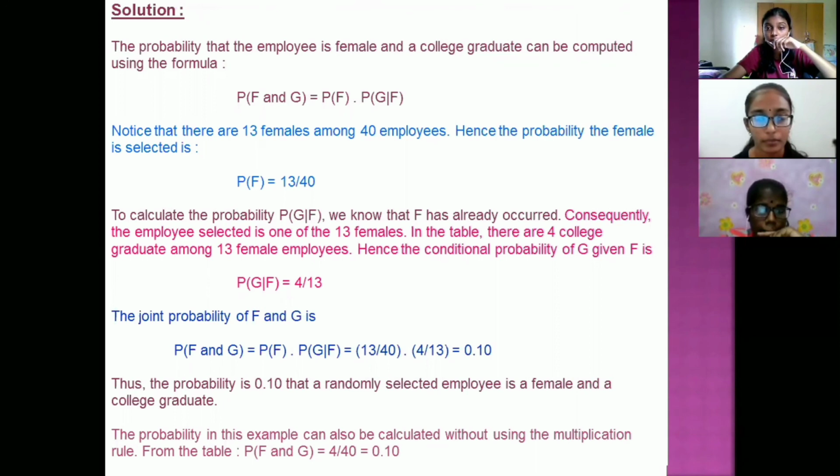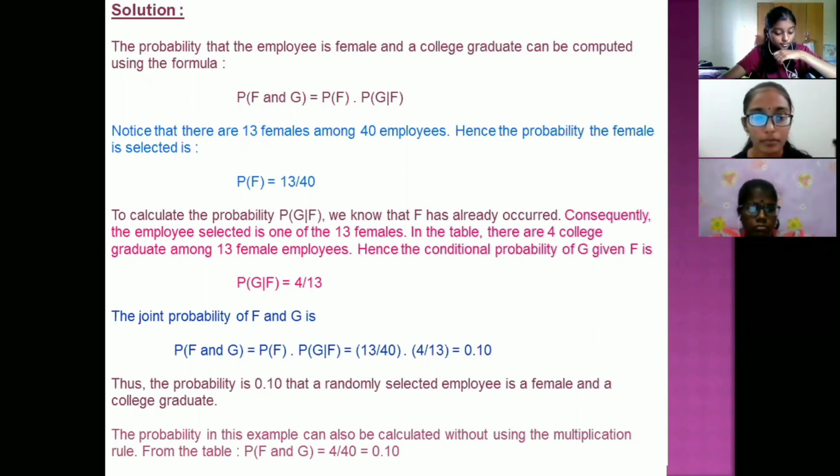Hence, the conditional probability of G given F is 4 over 13. The joint probability of F and G is P(F and G) equals P(F) times P(G given F), which equals 13 over 40 times 4 over 13, and we obtain 0.10. Thus, the probability is 0.10 that a randomly selected employee is a female and a college graduate.